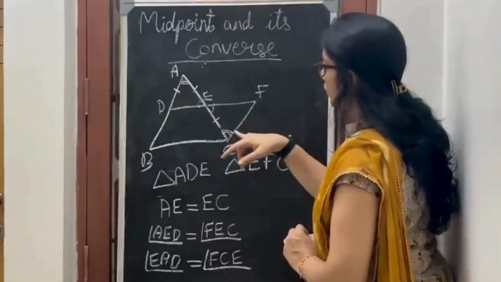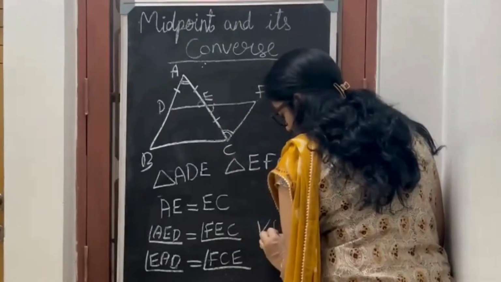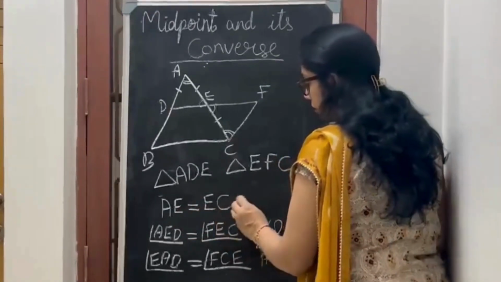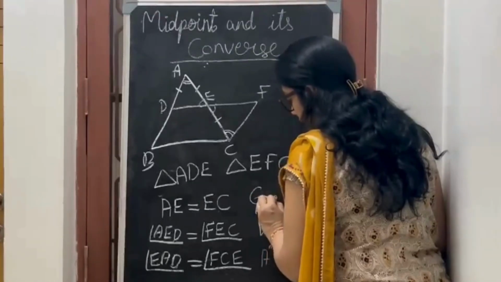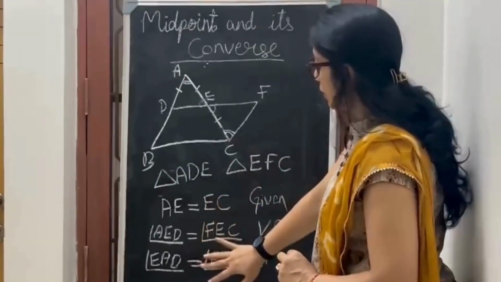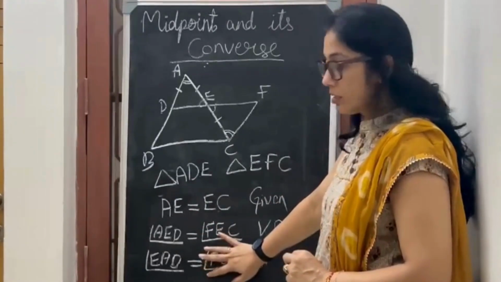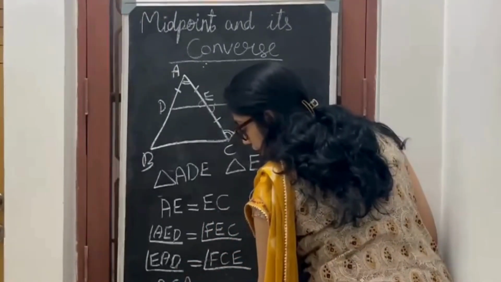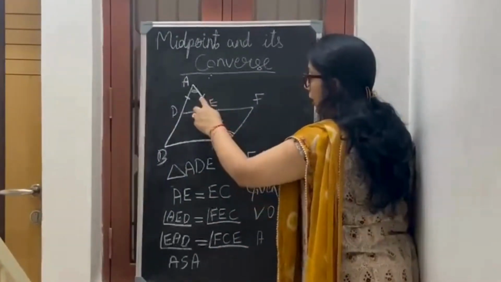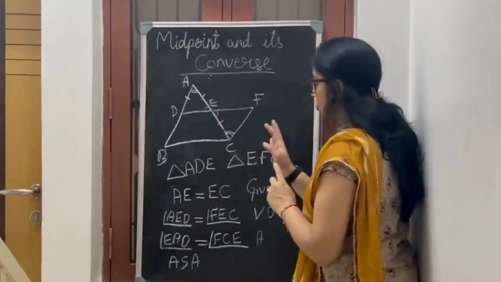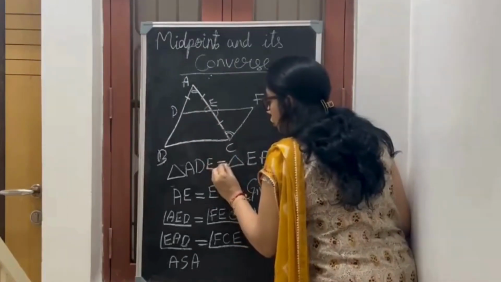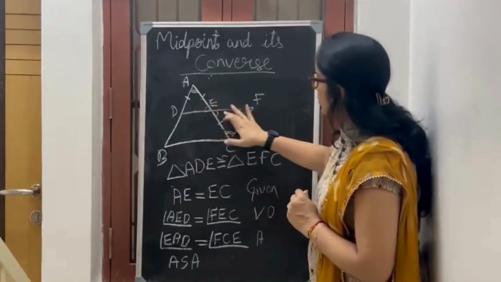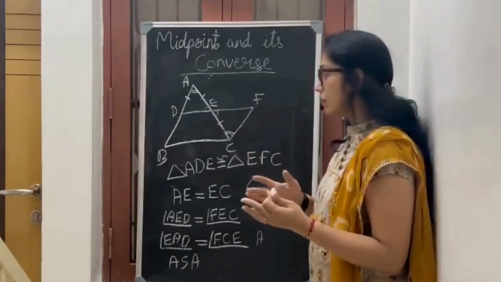So why are they equal? This is a vertically opposite angle, these are alternate angles, so they are equal, and this side is given in the question. When two angles and one side are equal to each other, what is this? ASA. So these two triangles are congruent. Now when these two are congruent triangles, obviously other things are equal to each other.